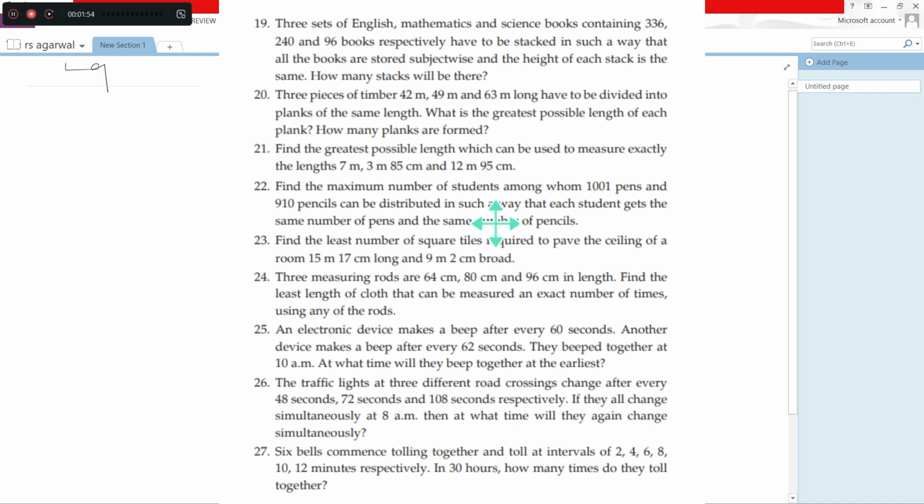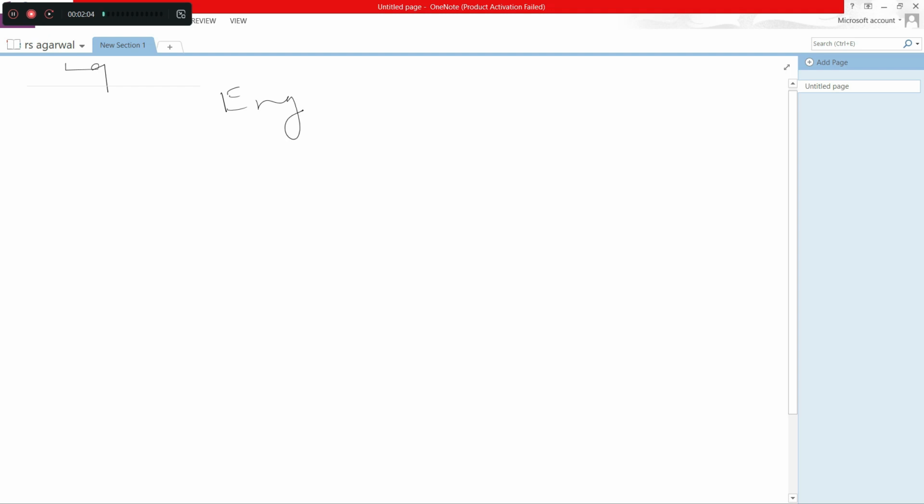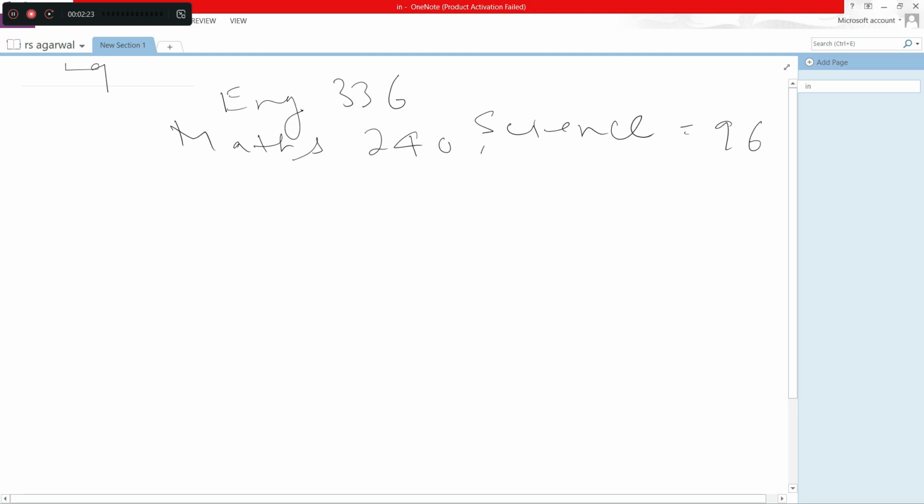There are three sets of English, mathematics and science books. For English, it is 336. After that mathematics, it is 240. After that for science, 96. So you have to form the stacks so that the height of each stack will be the same here.